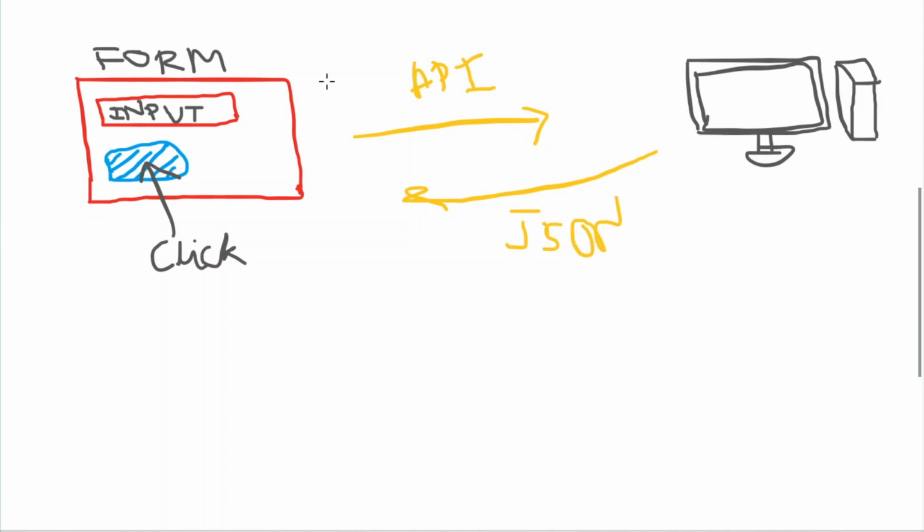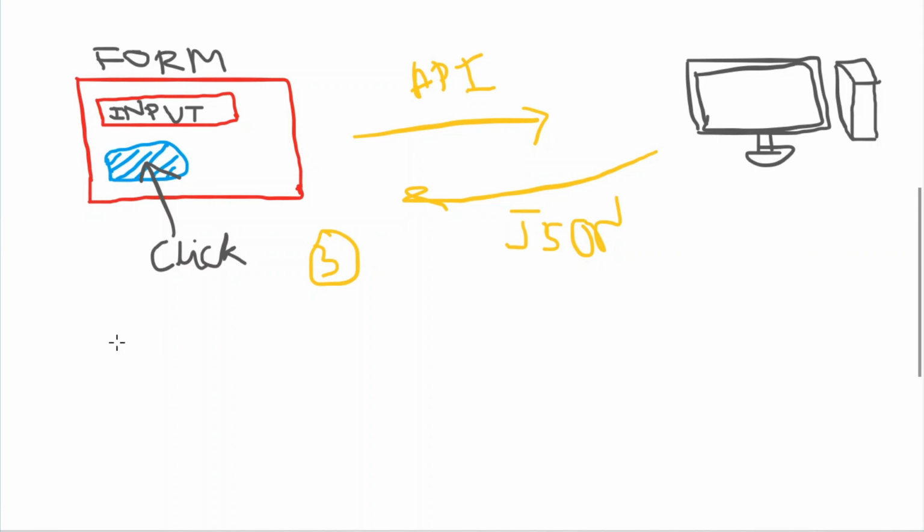So our script will have mainly three parts. The first part will be detecting when we are clicking this form, when we are submitting this form, because we are not sending the data when the form is empty or without us clicking. We only want to send the data to the API when we click the form. So we will use an event listener using jQuery, so that on submitting this form, we will trigger a function which will send the data to the API.